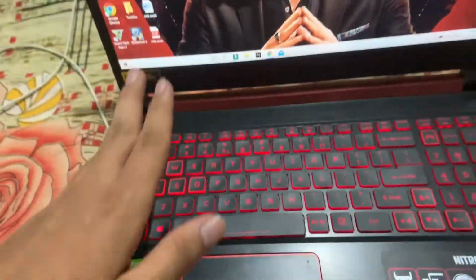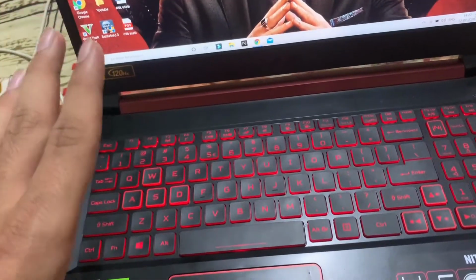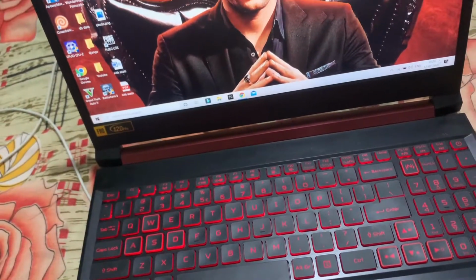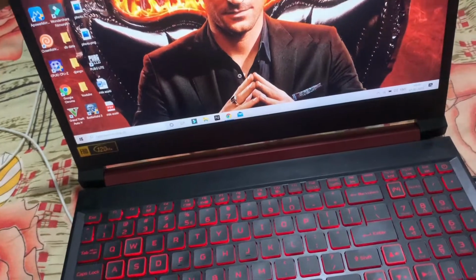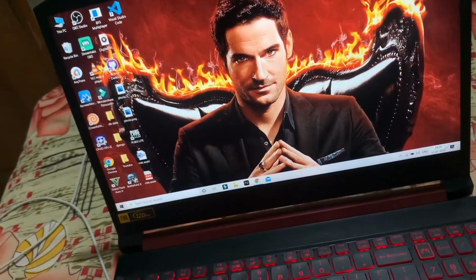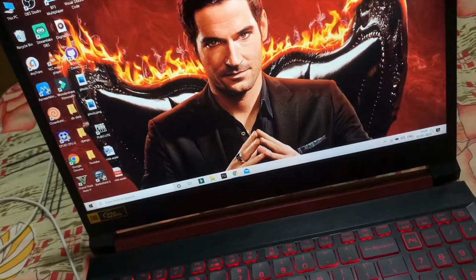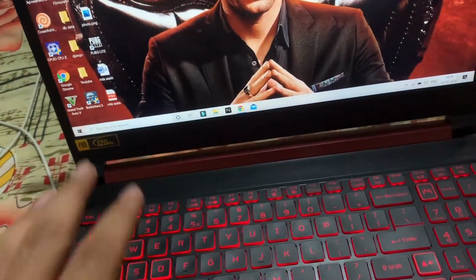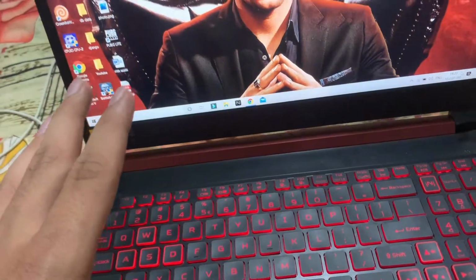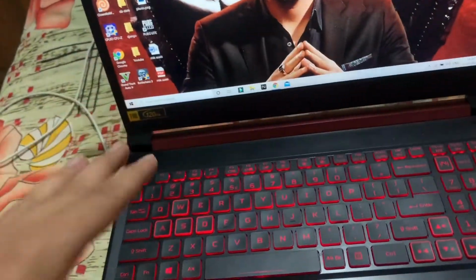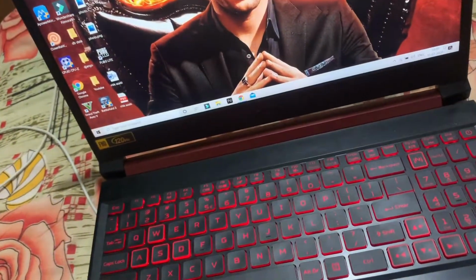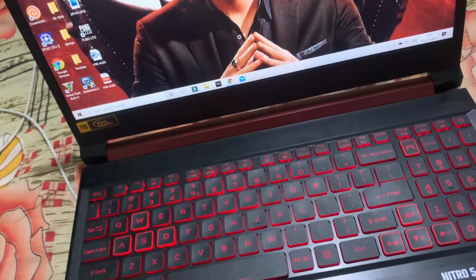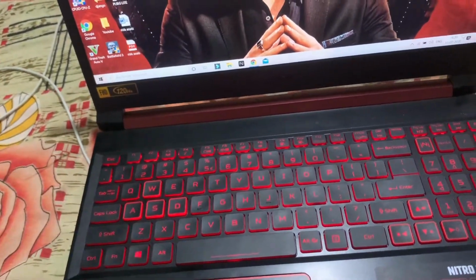Talking about cons, let me show you the cons of this laptop. I personally bought this laptop at 57,000, or 57 to 58, I don't remember, but in terms of gaming, it gives the best. No laptop can give performance like this in this price range, I can guarantee you. But there are some cons, like you have to sacrifice something if you want something on a budget.